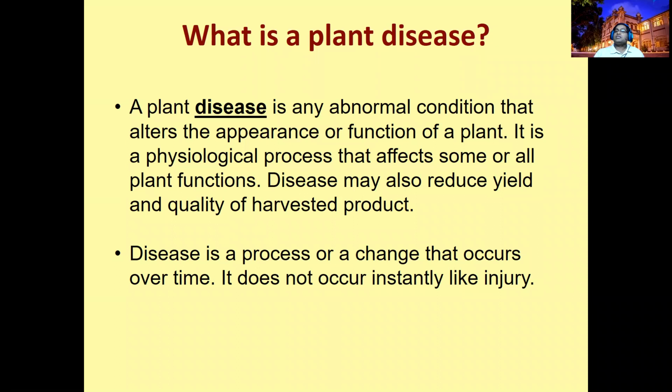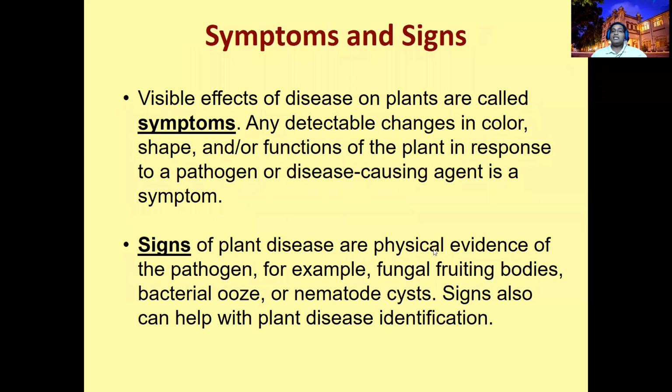Then the plant will show the symptoms. So it will take time. If it is bacteria, definitely you can expect 72 hours. But if it is a fungus, it will take nearly 14 to 28 days to complete some life cycles. If it is a virus, it may be quick. Maybe, it depends on the host-pathogen interactions. So it will take time. So this we call a plant disease, a cyclic disease.